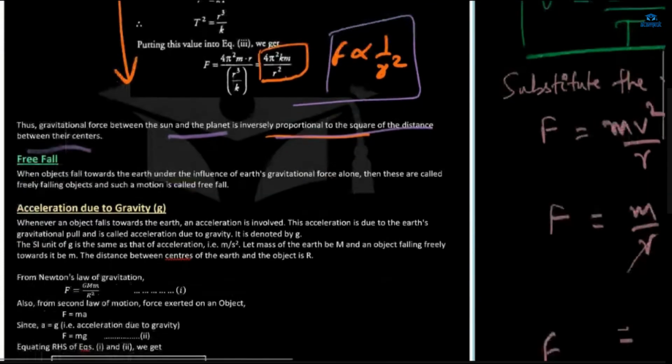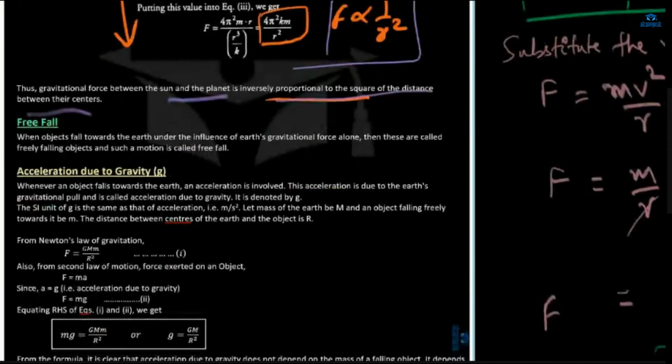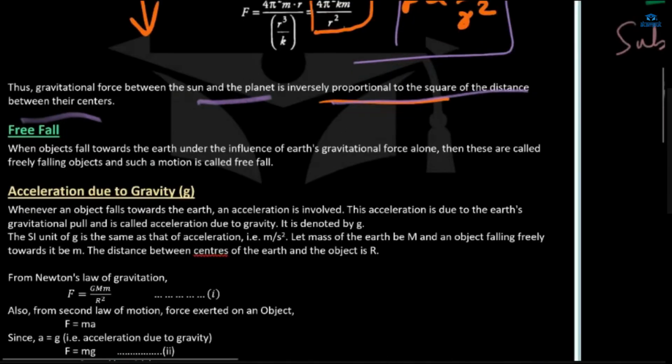Now, free fall. What is free fall? Free fall is when we drop anything and that object falls towards the earth under the force of gravity, with no other force acting on it. Means dropping anything, not throwing anything. Yes, ma'am, but there is air drag. When objects fall towards the earth under the influence of the earth's gravitational force alone, these are called freely falling objects, and such a motion is called free fall.